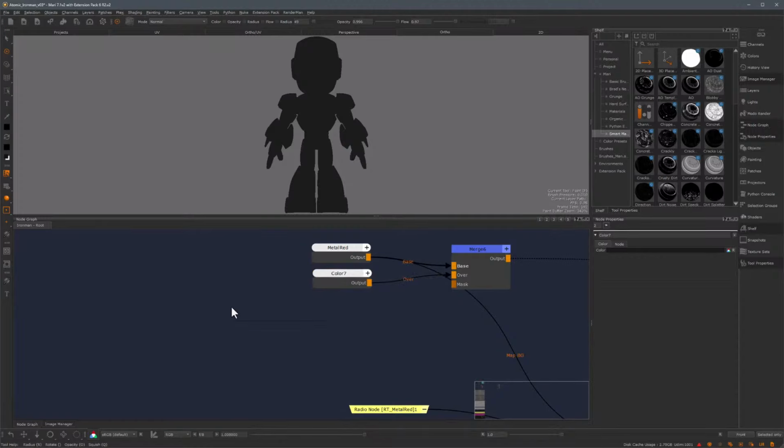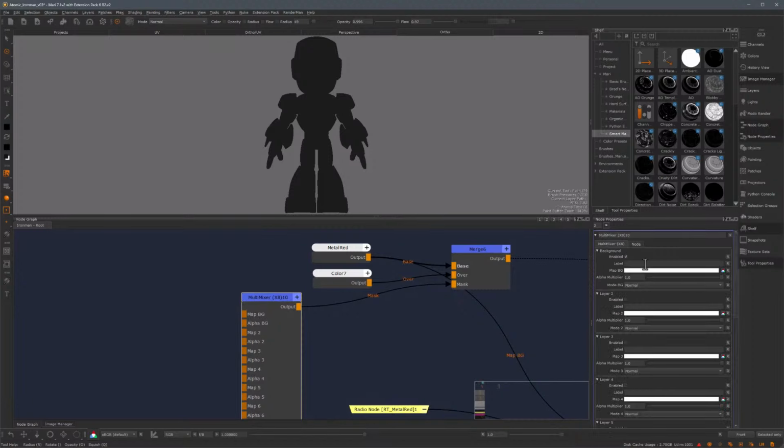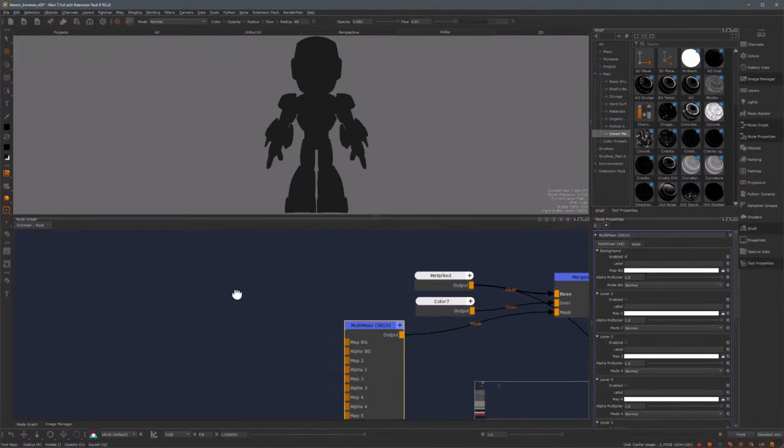I'm going to start by getting a multi-mixer node. And I'm going to hook this up in here. And nothing will change in the viewport because by default, the multi-mixer node has the first layer enabled and it's set to white. But we don't want to use the color. We want to use a couple of textures, and we want to use some of these masks that we have. So we're going to build this mask in layers.